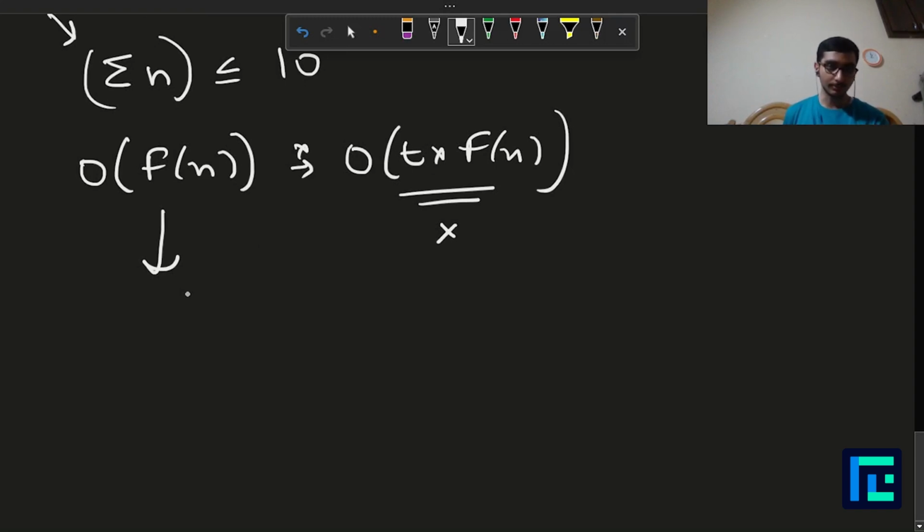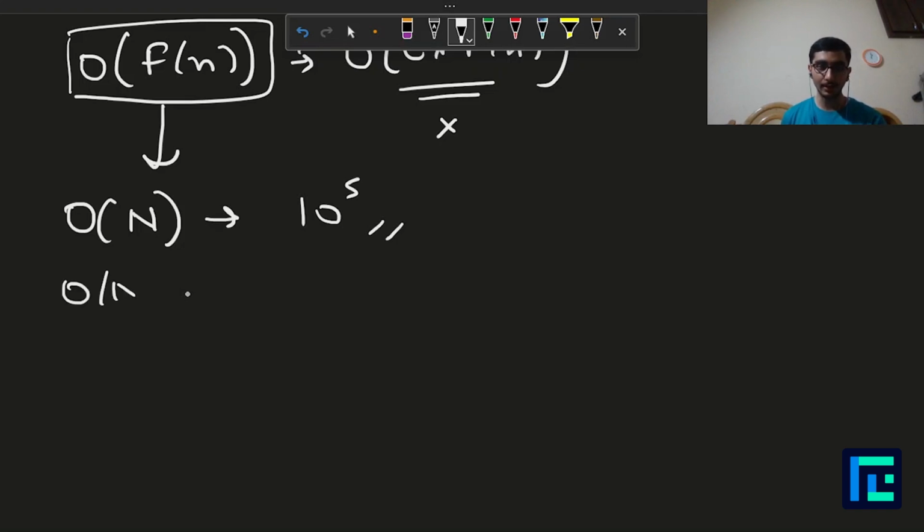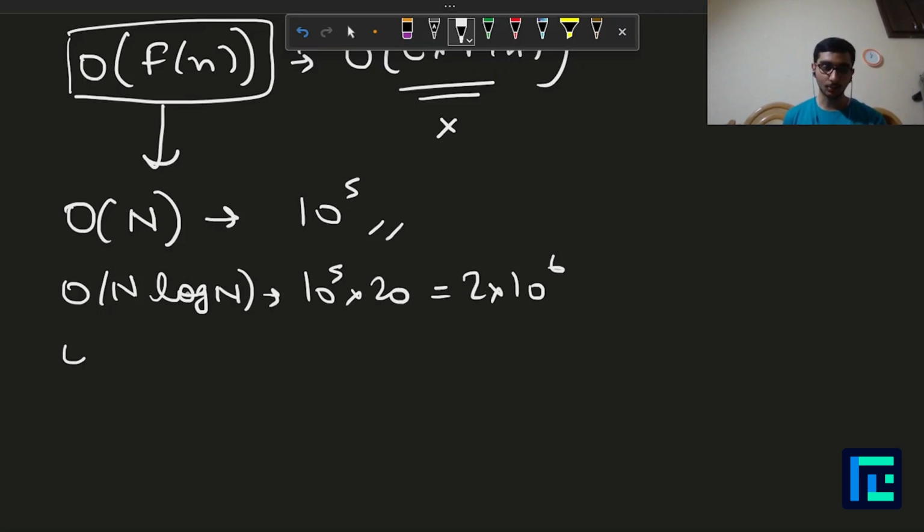Right? So if I write it in the format O of f of n, then an algorithm that runs in O of n would take approximately 10 power 5 computations. O of n log n would go up to 10 power 5 into 20 approximately, so that would be 2 into 10 power 6, and O of n square would take approximately 10 power 10 operations.